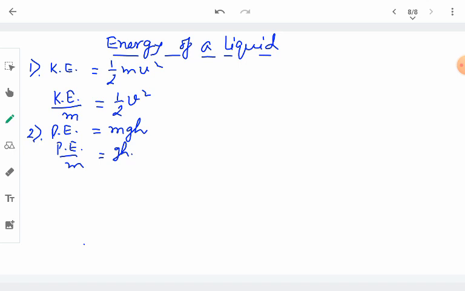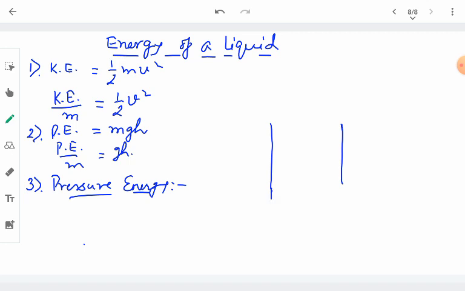The third kind of energy which a liquid can possess is the pressure energy. So what is pressure energy? To understand it, it is the energy possessed by the liquid due to its pressure. Suppose we have this tank, the lower end of which is fitted with a piston having the area of cross section A, and the liquid is filled up to some height.